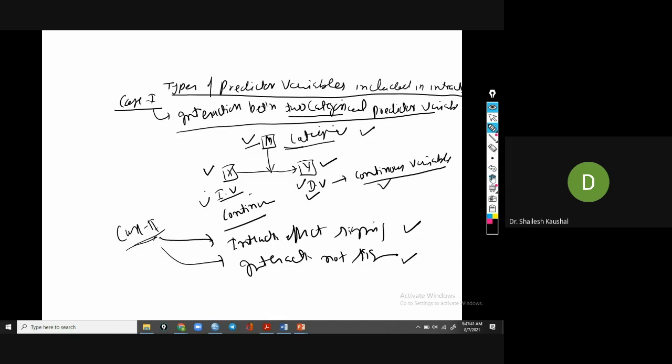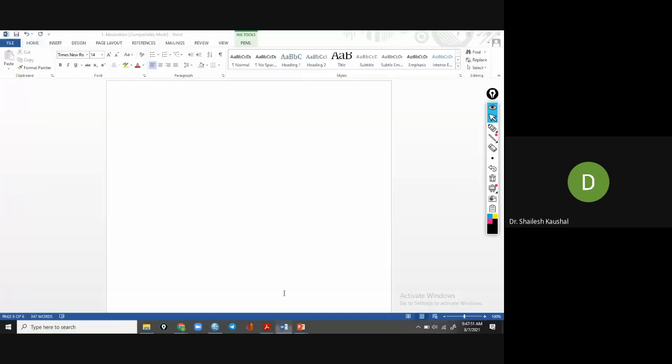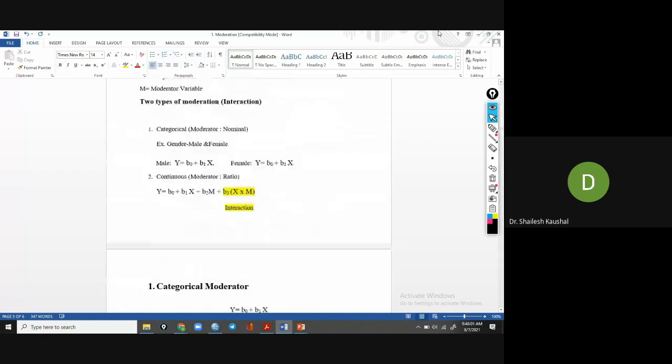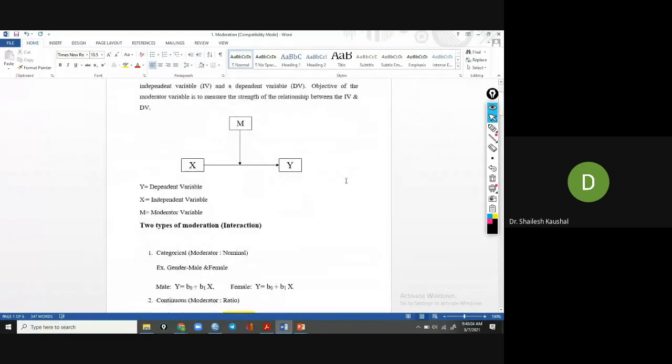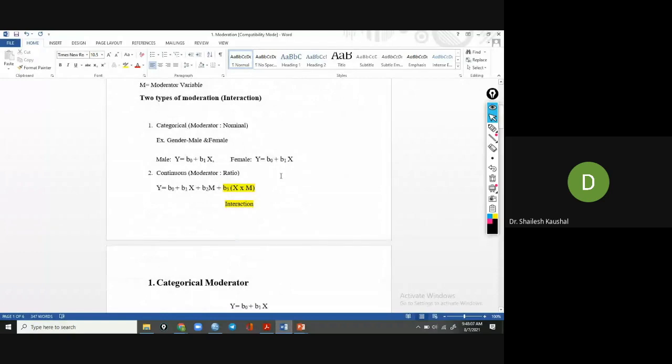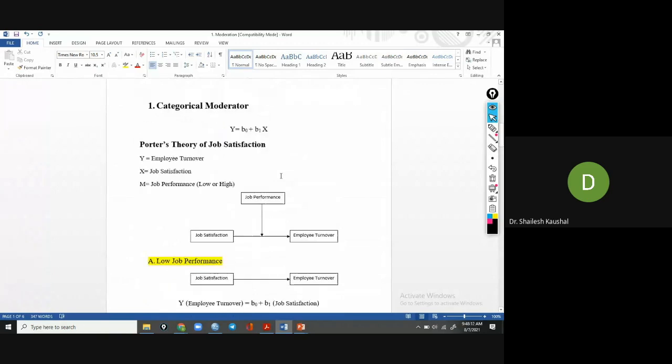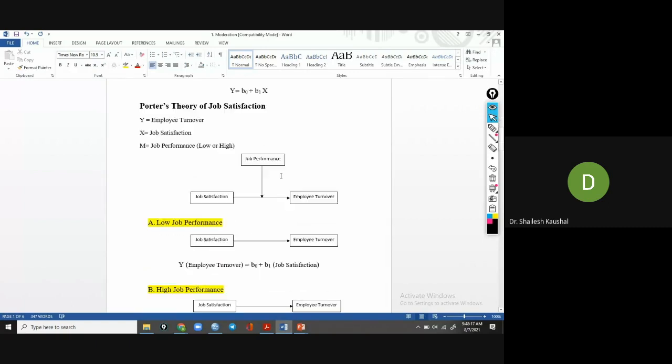So I'm taking them one by one. First of all, I'm taking the case study where both variables, independent and moderator, are categorical. This is the case study of the types of moderator variable interaction, meaning nominal: categorical variable, job performance, job satisfaction, categorical moderator.